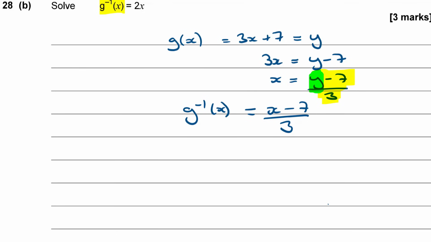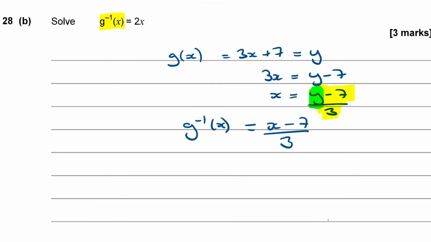Right, now we're asked in the question to solve g to the minus 1 of x is equal to 2x. So I'm going to take this expression I've just made for g to the minus 1 of x and equate it with 2x. So x minus 7 over 3 is equal to 2x.